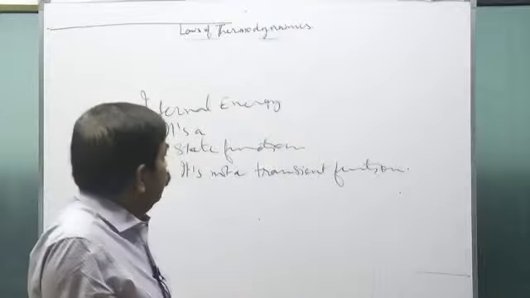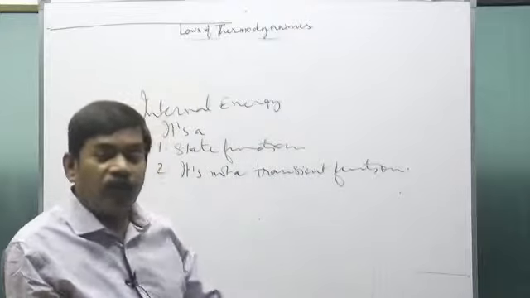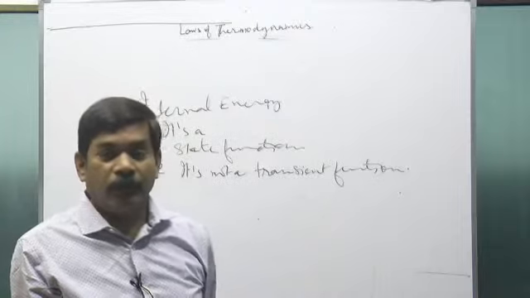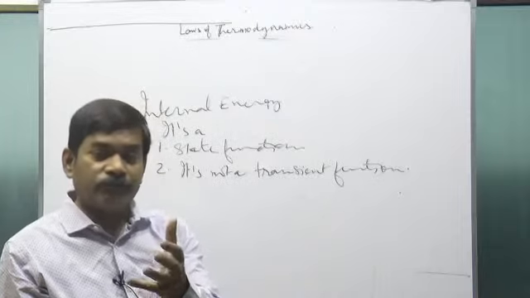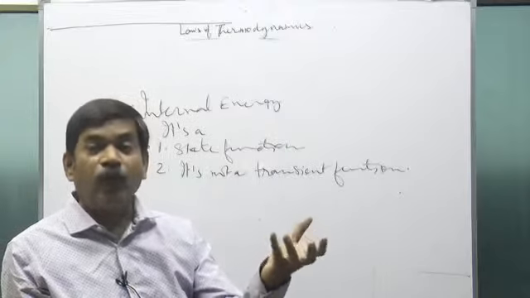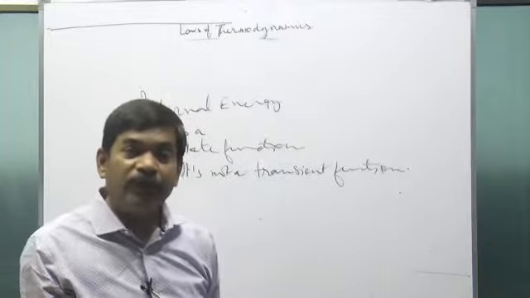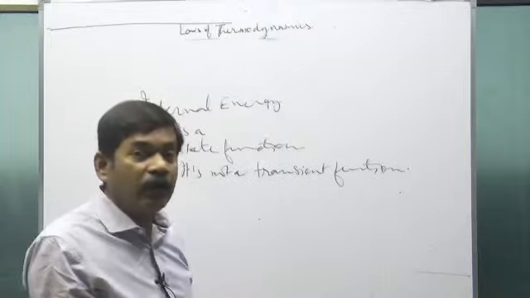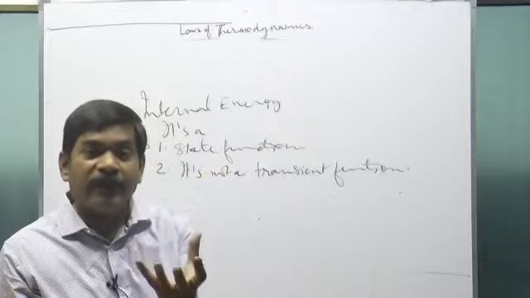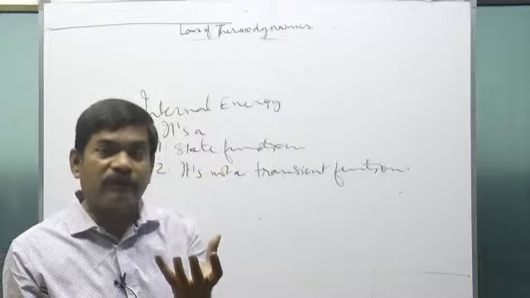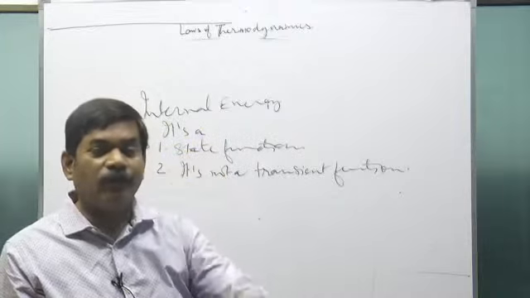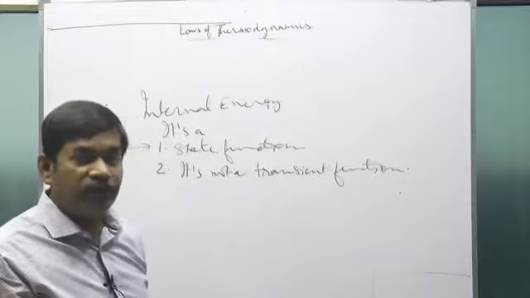It means this function is not defined only when the system is in transition, when its state is being changed. If it were defined only during the time when the state is changed, then we would call it a transient function. But when there is a gas in a container and there is no transition, the system is kept as such, still the internal energy of the gas is defined, so it's not a transient function.